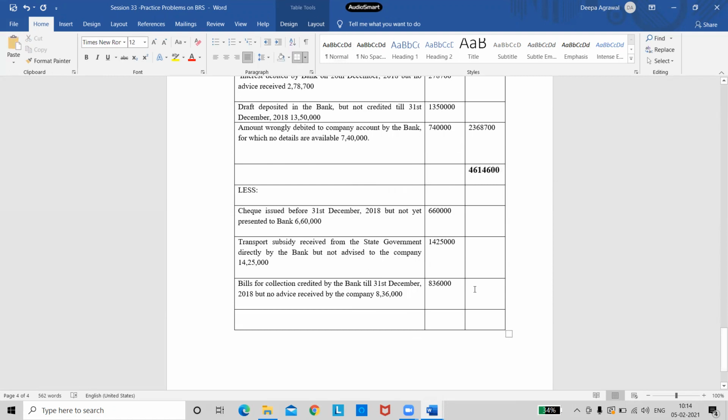Now let me calculate the total for this less column. 6,60,000 plus 14,25,000 plus 8,36,000. So it's giving me 29,21,000. Now I have to finally deduct from this. So tell me, am I going to get a positive answer or a negative answer? Tell me quickly, is my answer a positive or a negative answer?